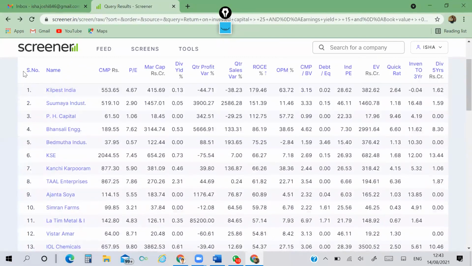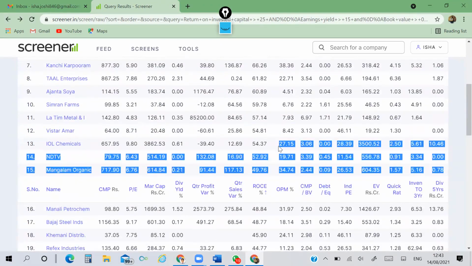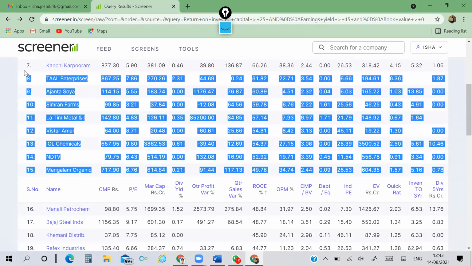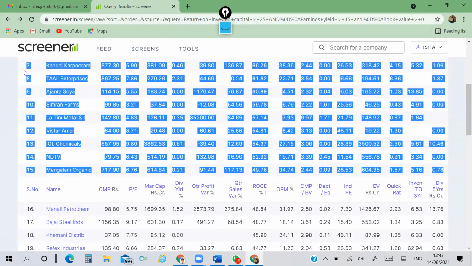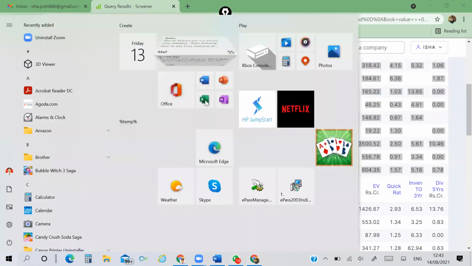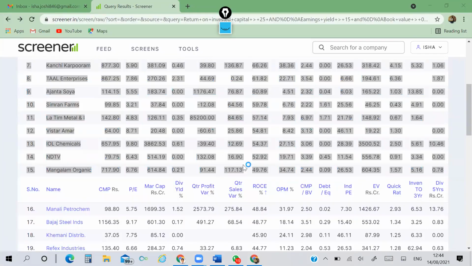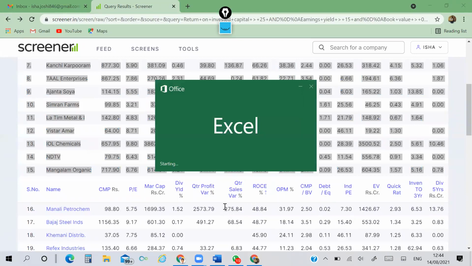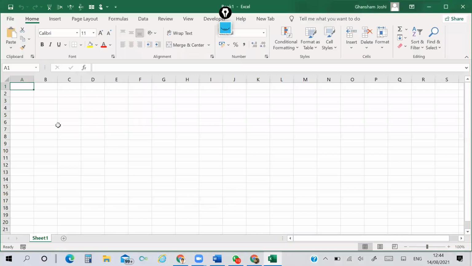Just go here, select like this, copy, open an Excel file and paste this data.